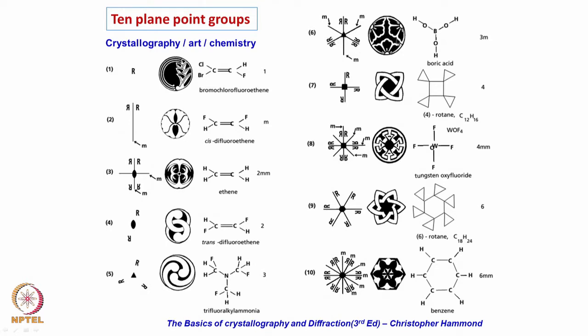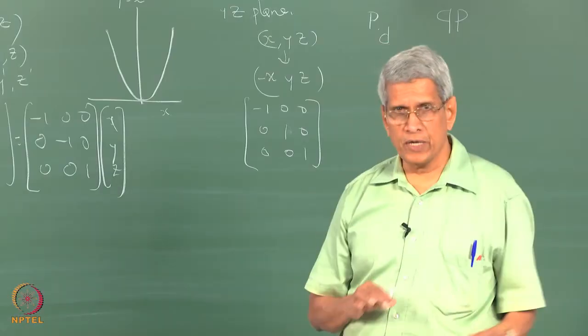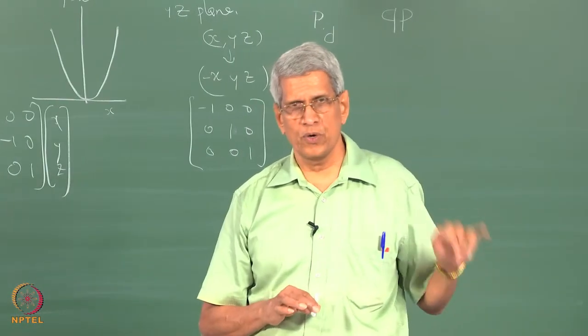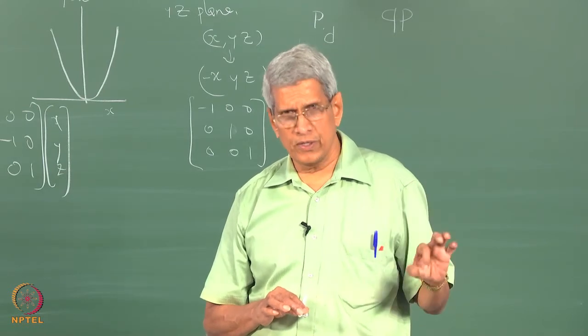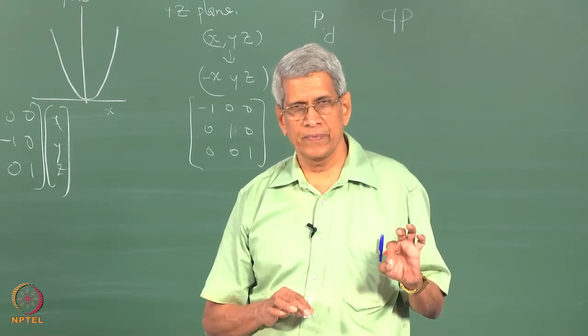Then how the structures will look like: that's for boric acid, this 3m symmetry. Here just a 4-fold is there for this structure. This is one of the rangolis which people draw, with various shapes. This has 4-fold. Here you can see that it has 4mm symmetry. Then this is a 6-fold. Then here it is 6mm. There are 10 plane point groups, because we know that rotational symmetries 1, 2, 3, 4 and 6 are possible.